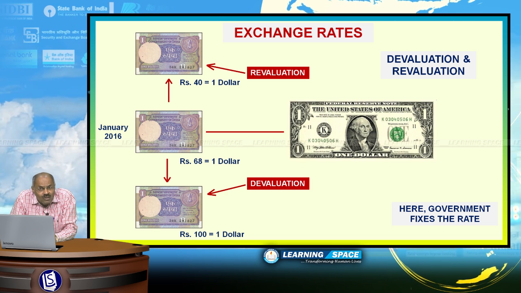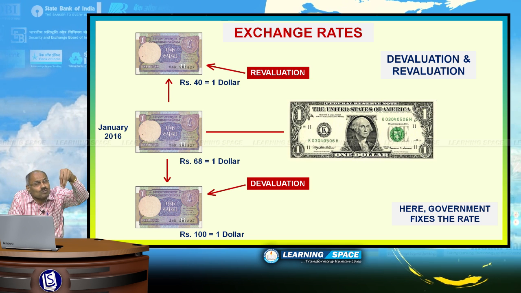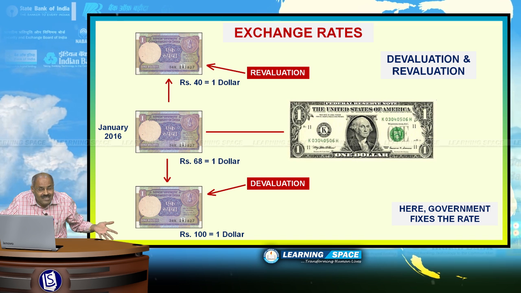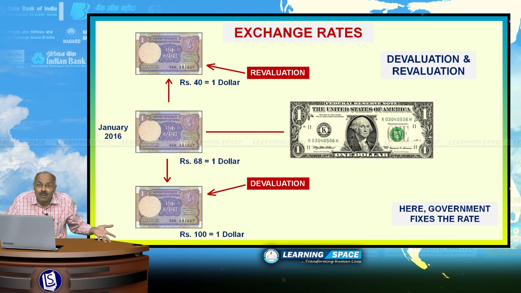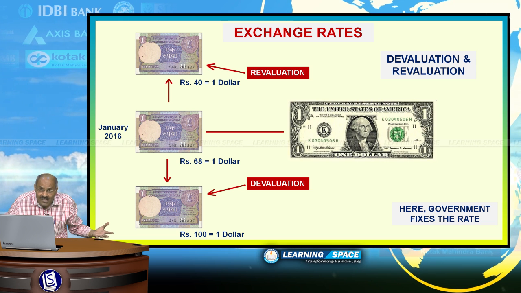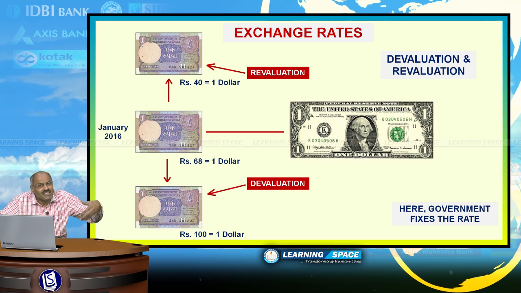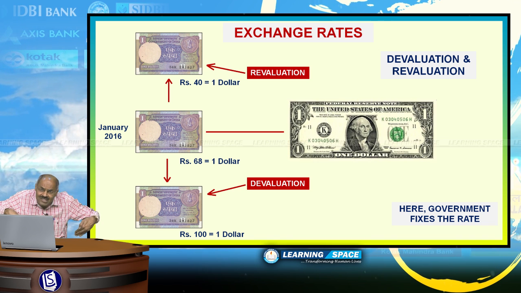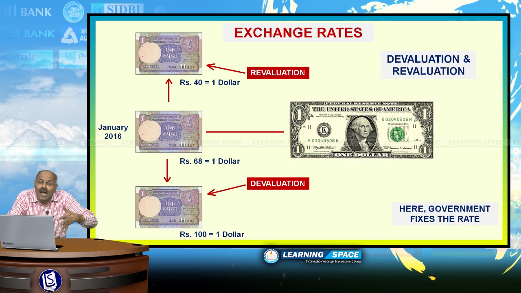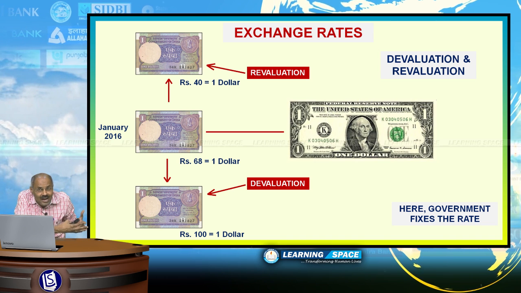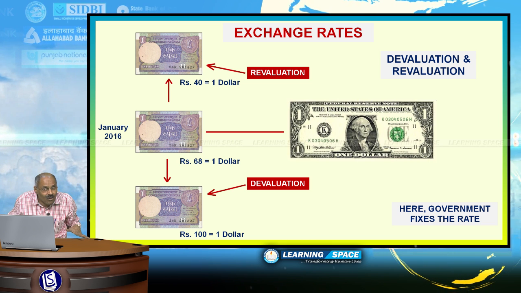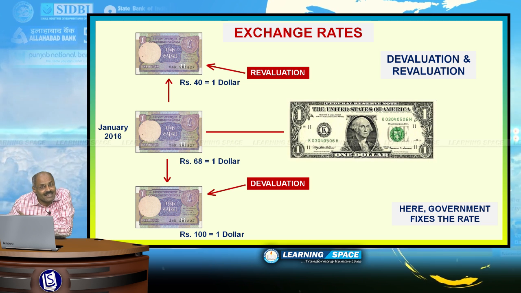Recently, China devalued the currency so as to give impetus to its exports. If every country devalues their currencies, then what will happen? There may be currency wars. Currency wars is a dangerous phenomenon. If every country wants to devalue their currency so as to give impetus to exports, then it will lead to a peculiar situation. That's why currency wars is the most dangerous phenomenon, and we are not going into that detail at this juncture.